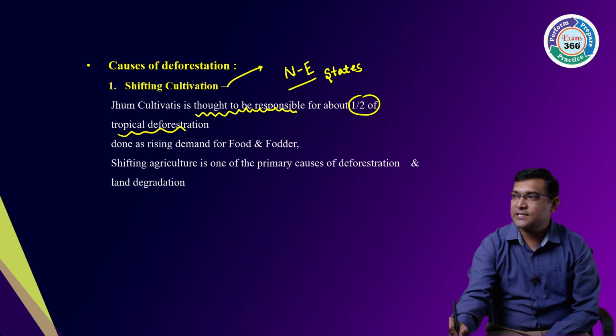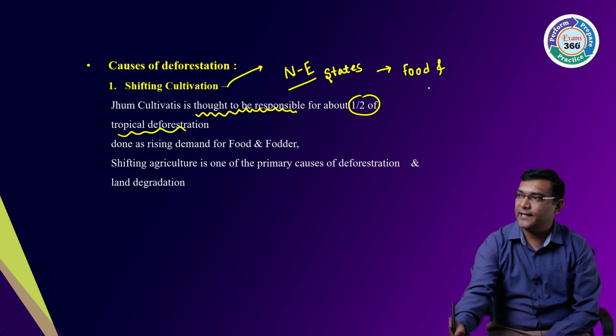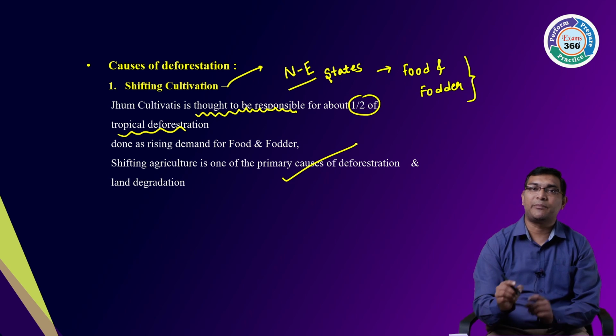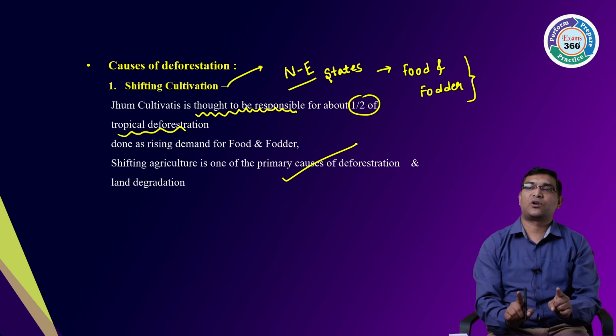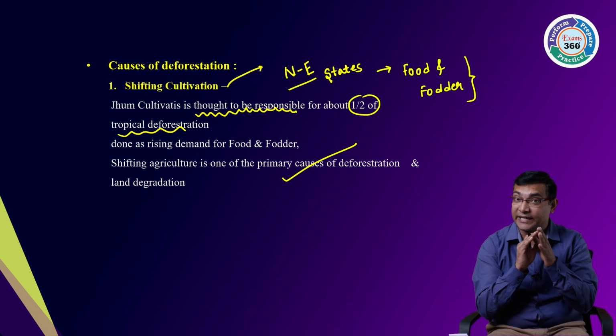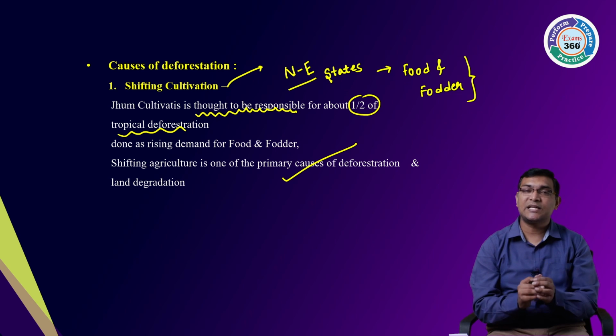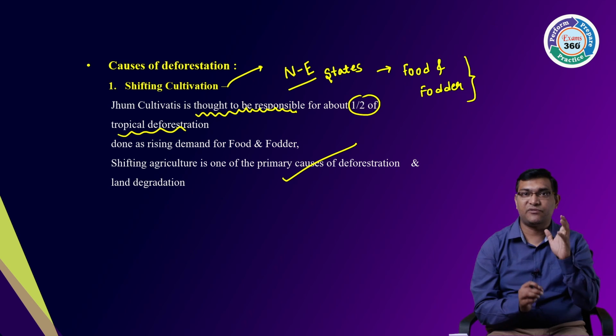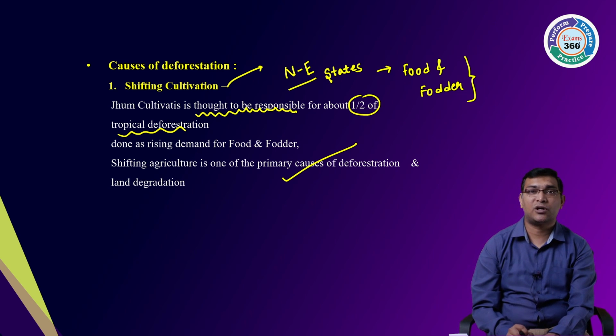Why? Raising of food and fodder. Okay, this is the main thing. So shifting agriculture is the primary cause for deforestation in India and land degradation also. Decreasing of soil fertility is a major cause of deforestation. Right? That is your first thing.